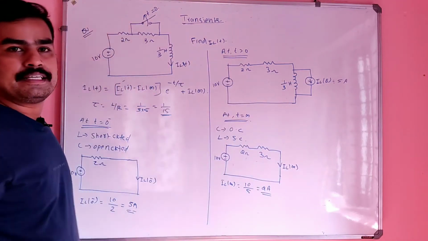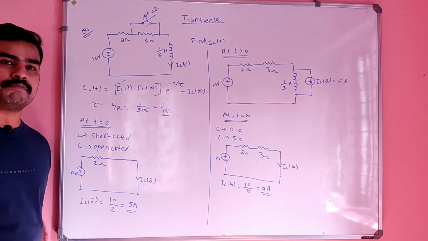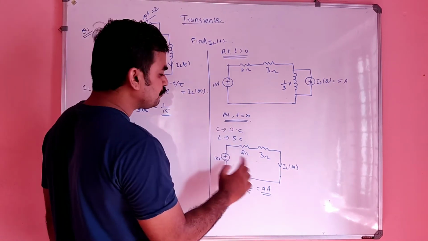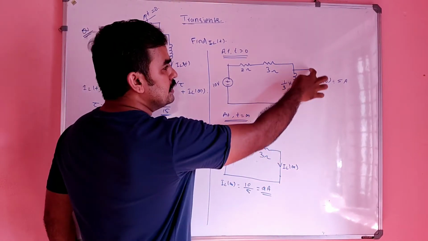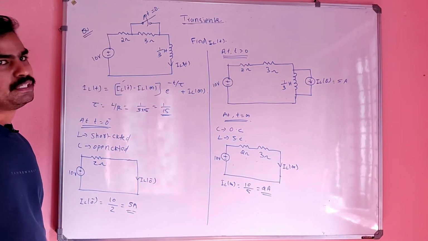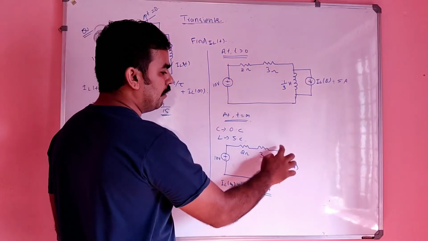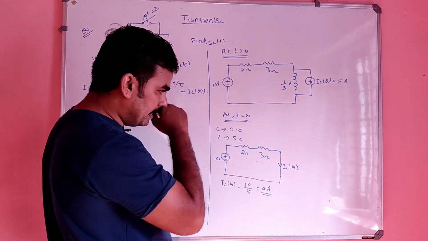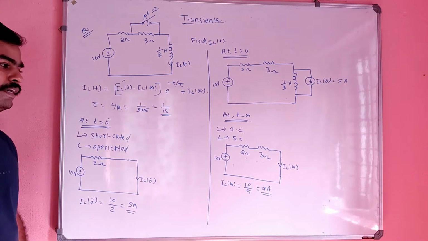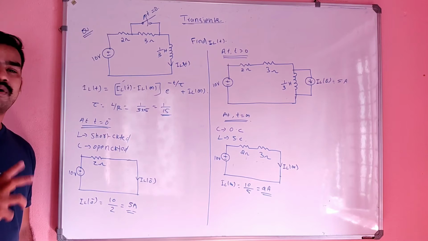And at t is equal to infinity condition, again another steady state or stable condition. So in that stable condition, inductor will be short circuited and capacitor will be open circuited. So keeping that in mind, we draw the figure again. This is short circuit, so there will not be any effect of that 5 ampere there, because it's short circuit. So we have to redraw the figure by keeping that in mind. So that current is termed as IL of infinity, and IL of infinity is nothing but 10 divided by 5, which is nothing but 2 ampere. That is the meaning of this whole analysis.